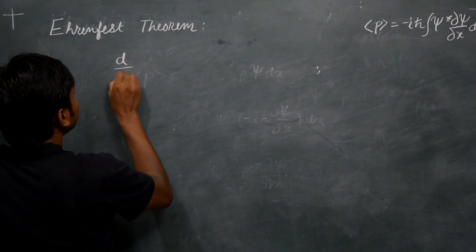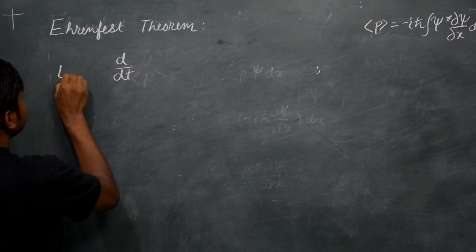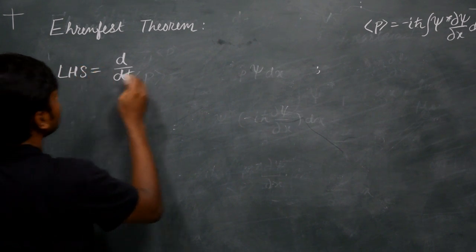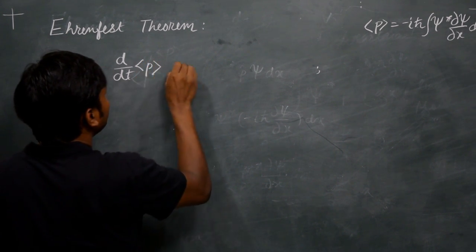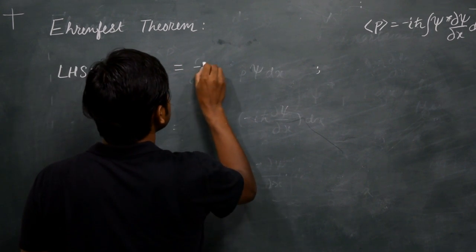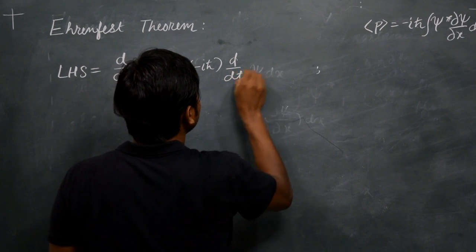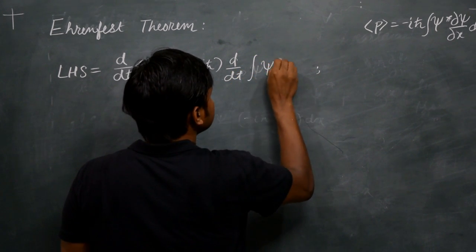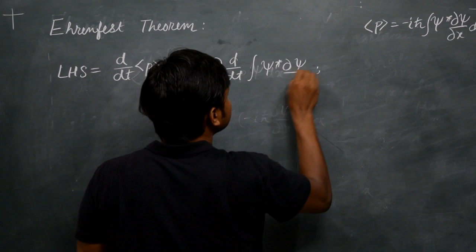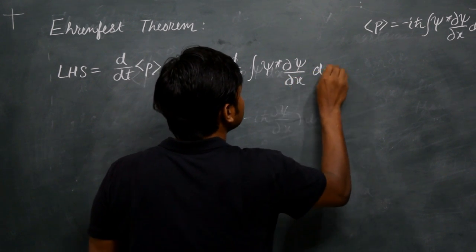So the time derivative, the left hand side, is equal to the time derivative of the expectation value of momentum, which can be written as minus i h cross d by dt of the integral of psi star del psi by del x dx.